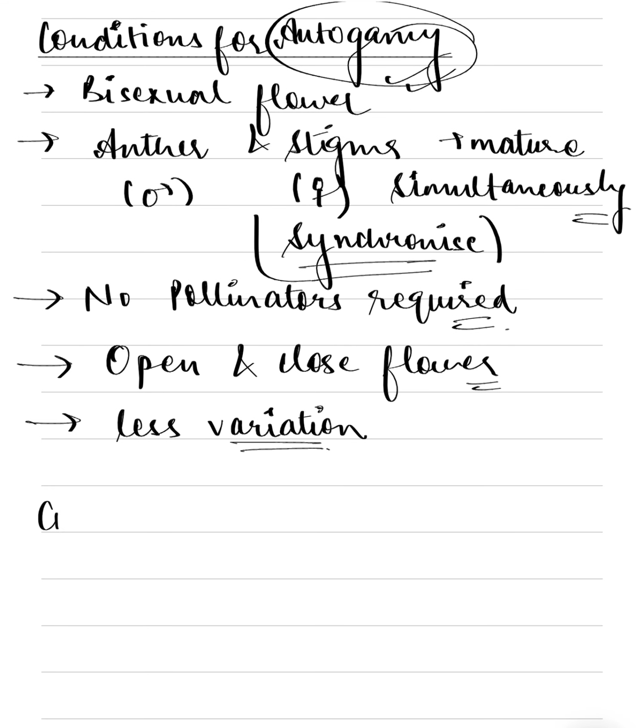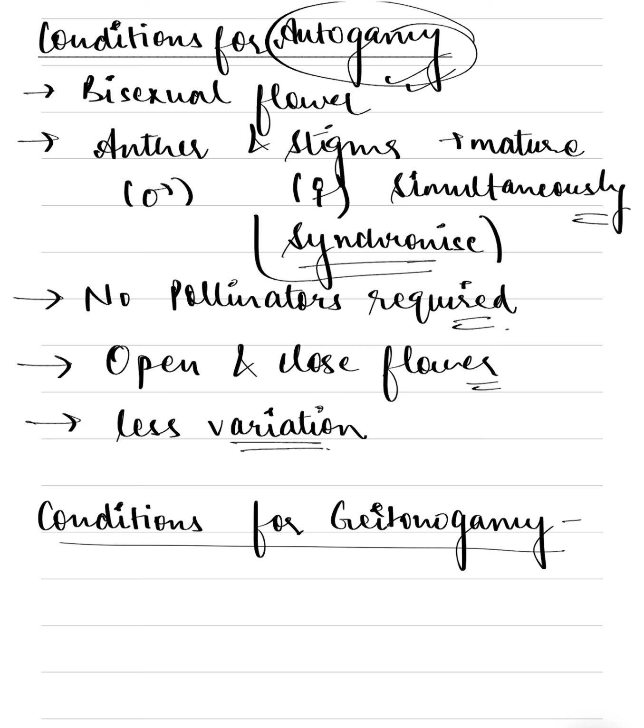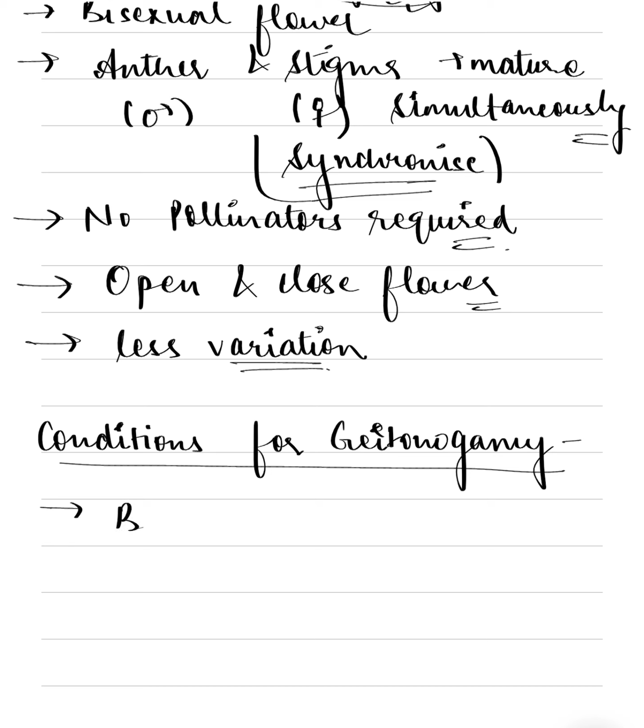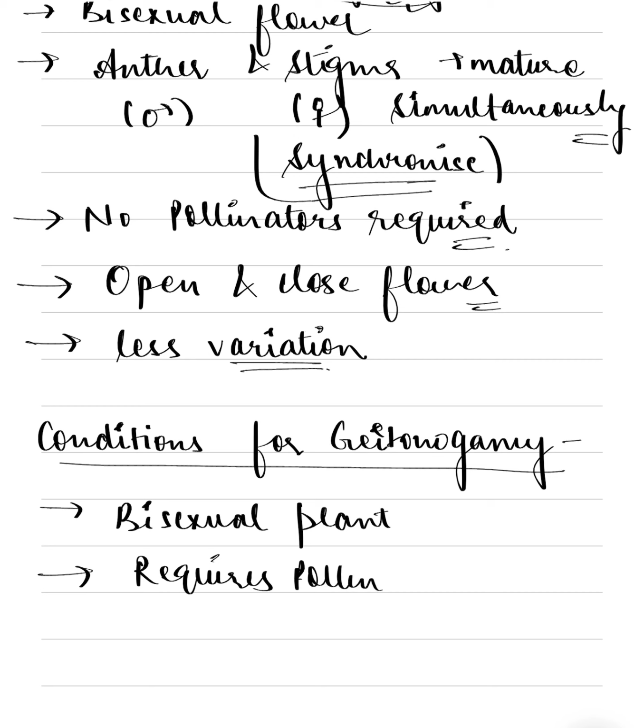Next are the conditions for geitonogamy. The first condition is it requires a bisexual plant. Next is it requires pollinators. Why?